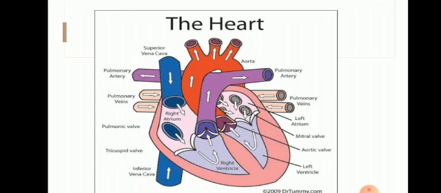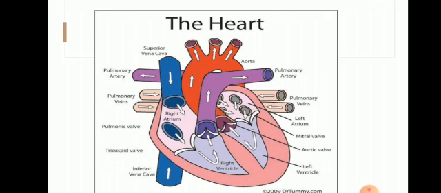The oxygenated blood is distributed to all the organs of the body through capillaries. The deoxygenated blood from various organs of the body enters from the capillaries to veins and then to the right atrium. Right atrium is pink in color. The right atrium contracts and pushes the deoxygenated blood into the right ventricle. The right ventricle is light ash in color.